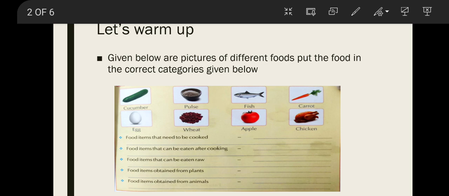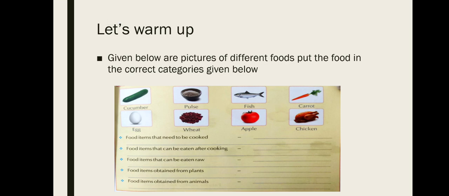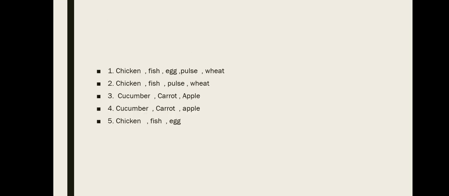Third, food items that can be eaten raw. Fourth, food items obtained from plants and food items obtained from animals. Some items we are getting from the plants, trees, and some items we are getting from the animals. So you can easily find that and write the answer here. So answer the first question, food items that need to be cooked.